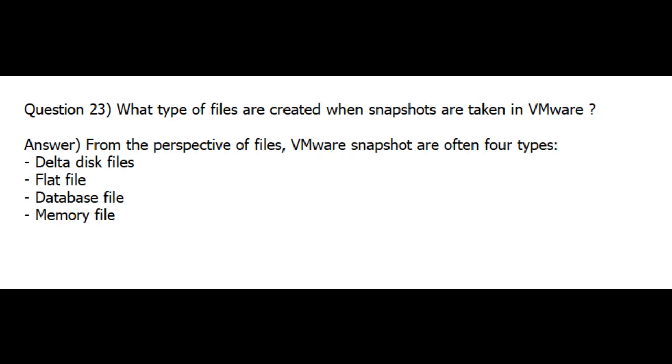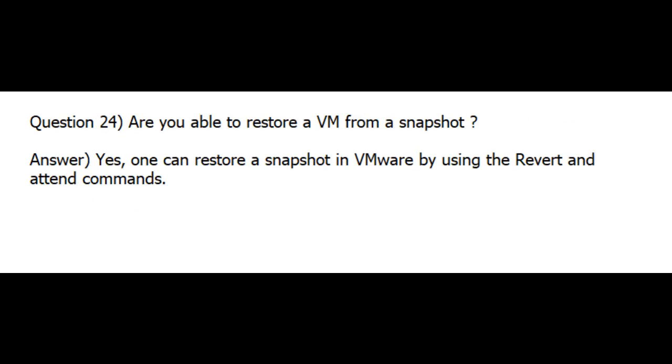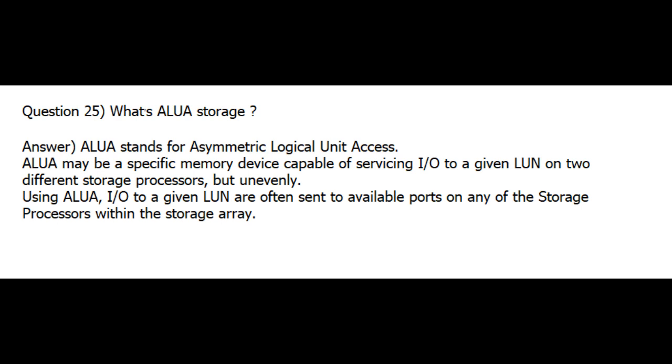Question 23. What type of files are created when snapshots are taken in VMware? Answer. From the perspective of files, VMware snapshots can be of four types: delta disk files, flat files, database files, memory files. Question 24. Are you able to restore a VM from a snapshot? Answer. Yes, one can restore a snapshot in VMware by using the revert and attend commands. Question 25. What's ALUA storage? Answer. ALUA stands for Asymmetric Logical Unit Access.